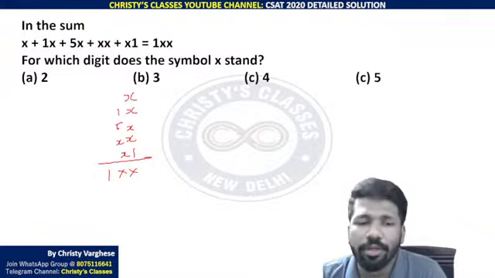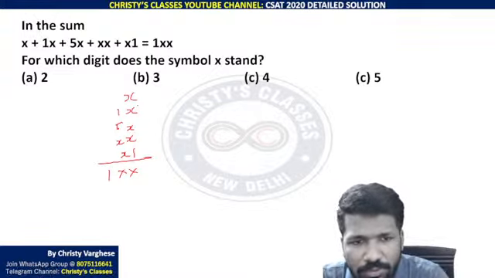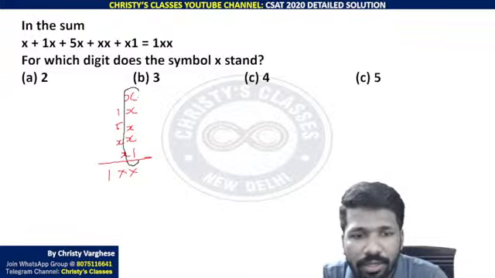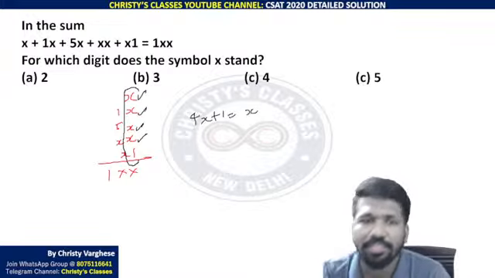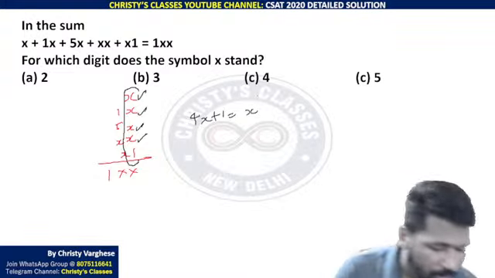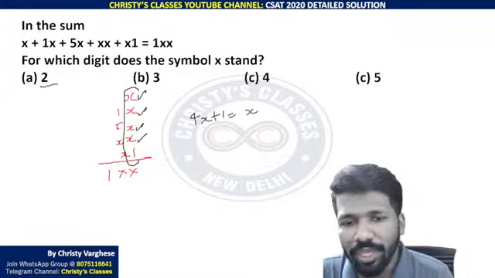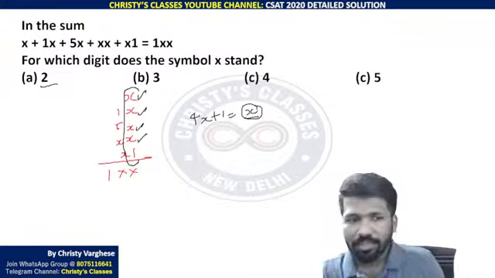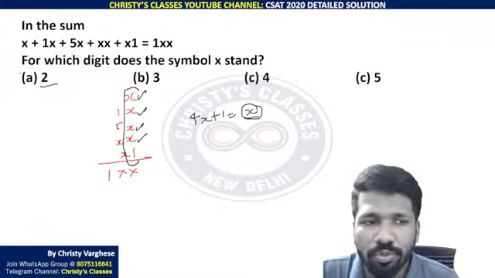So here actually you can use each place. If you check, then it is easy here. This is a sum now. X plus x plus x plus x is 4x, plus 1. 4x plus 1 should end in x itself. Now you can use options. That is the easiest way. If you take 2, 4 into 2 is 8. 8 plus 1, is it ending in 2? Last digit only should be x. 4 into 2 is 8. 8 plus 1 is 9. 9 is not ending in 2. So option A is eliminated.